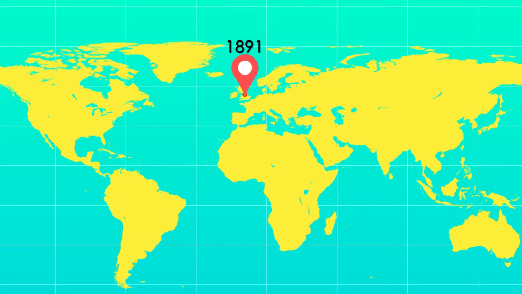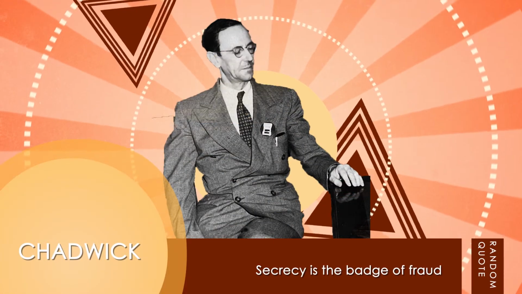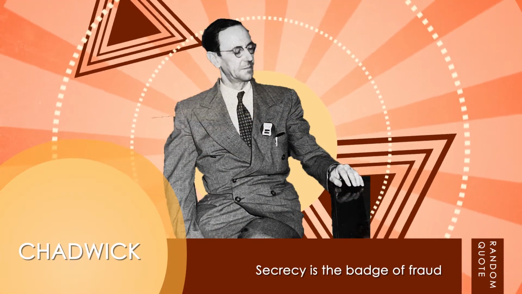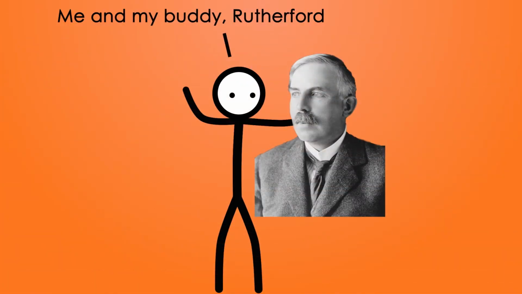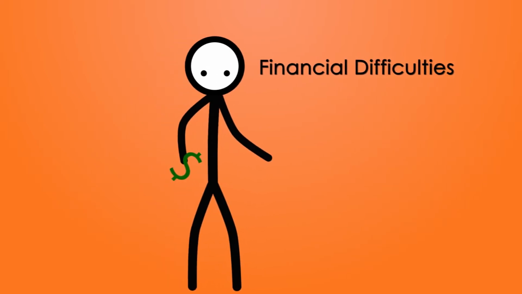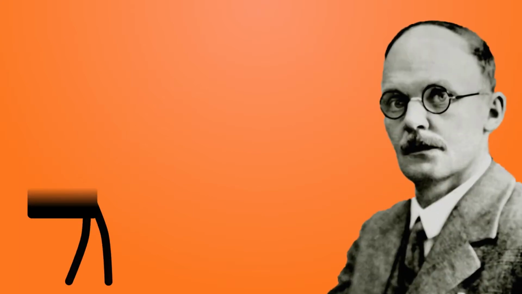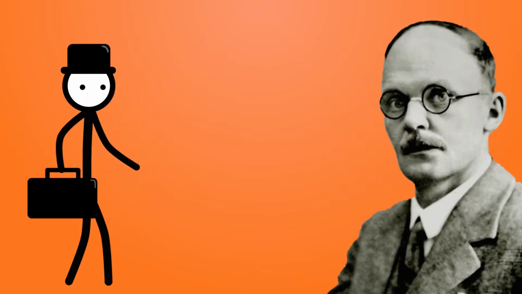James Chadwick was born on October 20, 1891, in England to a poor family. Chadwick began studying at Victoria University in Manchester in 1908, and in 1910 he was working in Rutherford's laboratory on research projects. During the time in the university, Chadwick struggled with financial difficulties until he received his master's in physics at age 21. After, he went to work in Geiger's laboratory in Berlin, Germany.